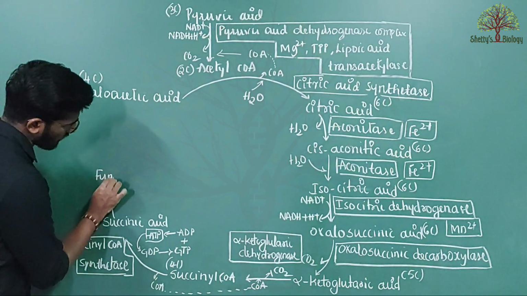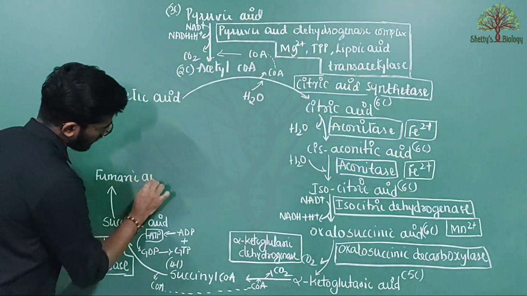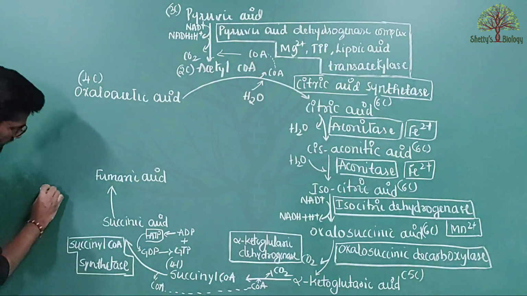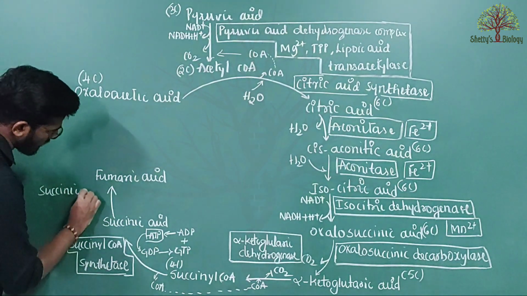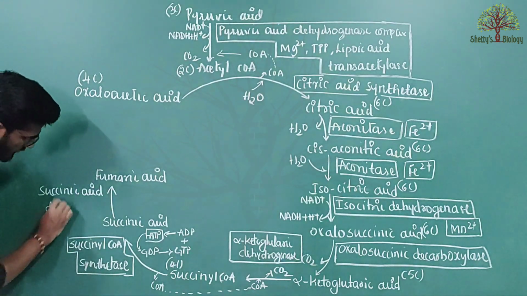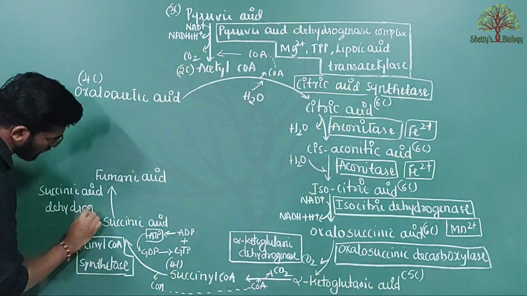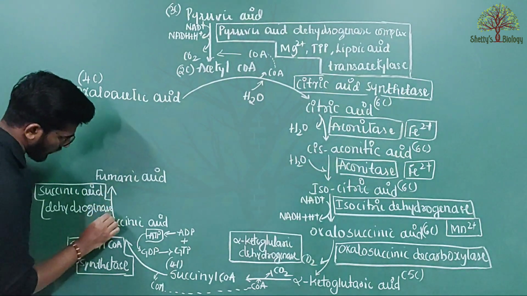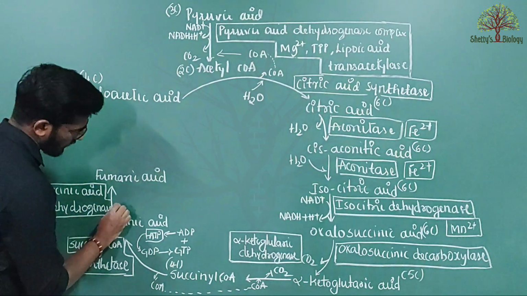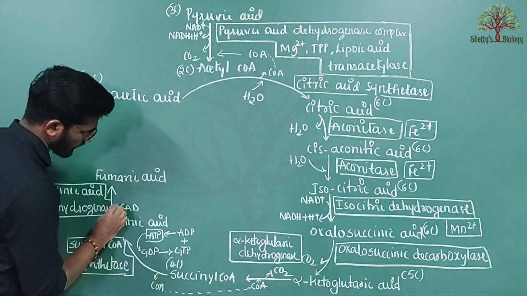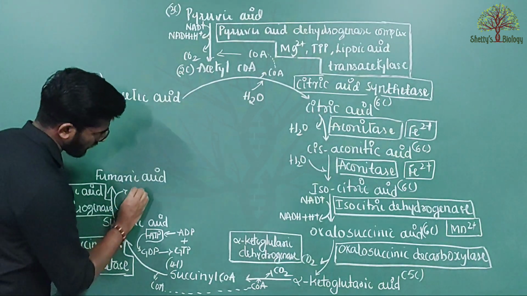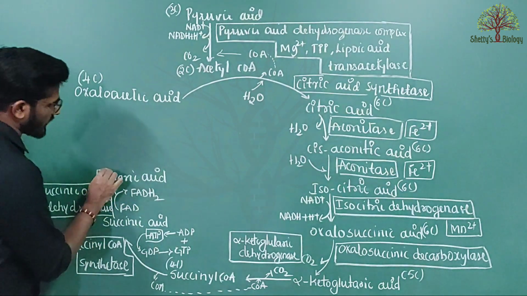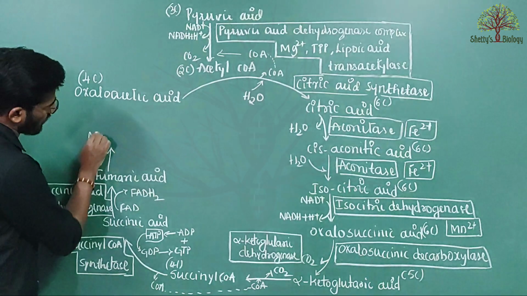Now this succinic acid is further converted to fumaric acid by the enzyme called succinic acid dehydrogenase. So here also a dehydrogenase enzyme is used, so that a proton is released which is given to the FAD molecule, so that FAD is converted into FADH2.